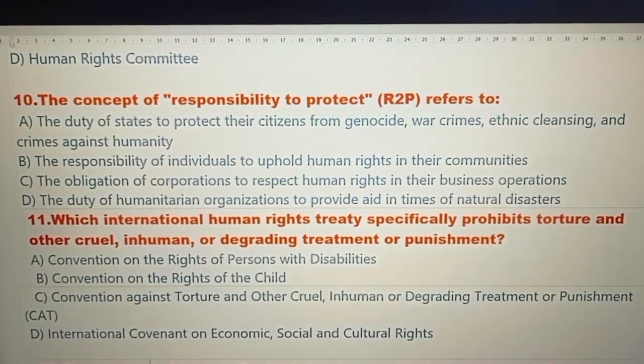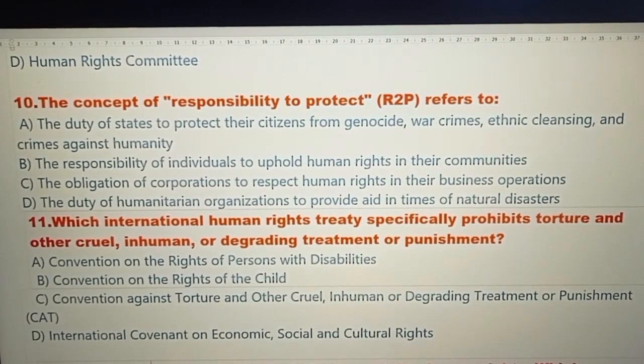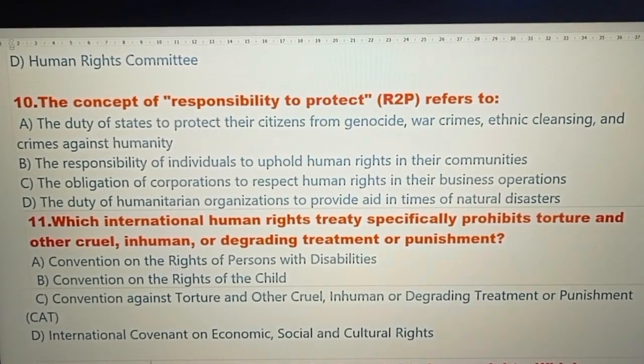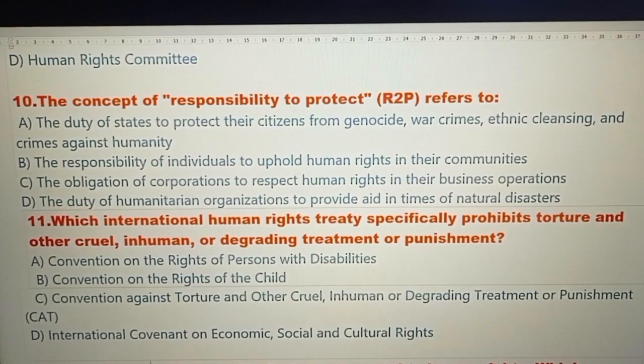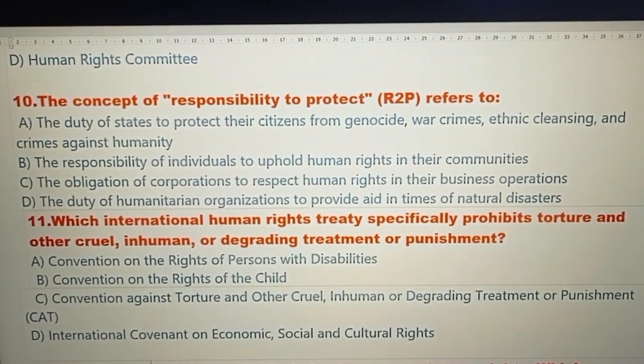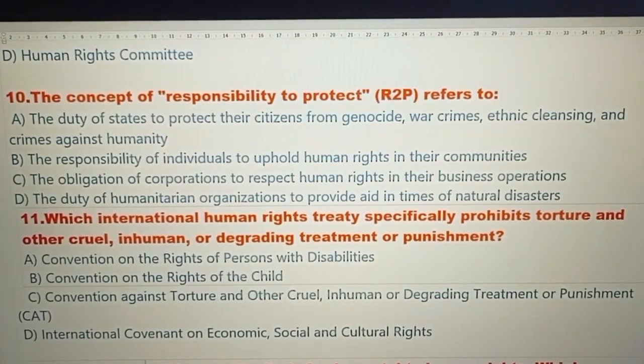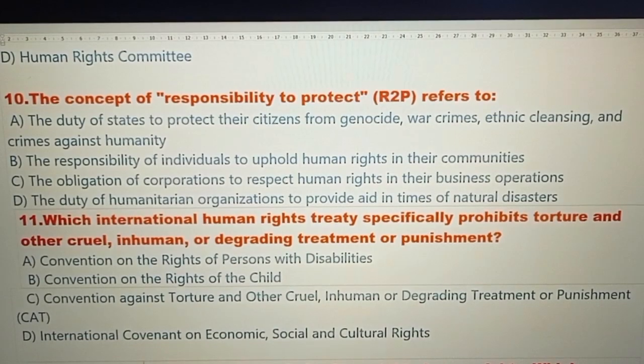Question number 10. The concept of Responsibility to Protect, R2P, refers to option A, the duty of states to protect their citizens from genocide, war crimes, ethnic cleansing, and crimes against humanity. Option B, the responsibility of individuals to uphold human rights in their communities.